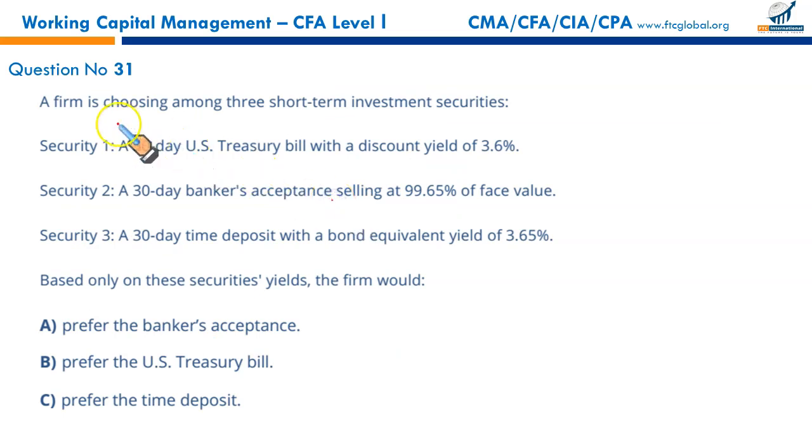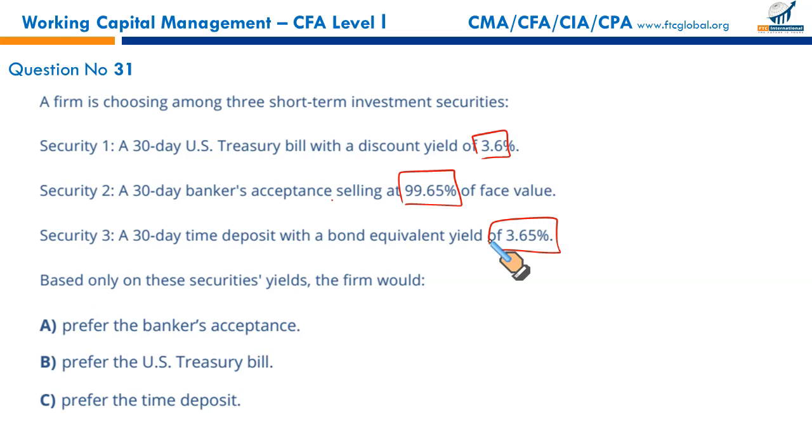Question number 31. A firm is choosing among three short-term investment securities. Security 1, a 30-day US Treasury bill with a discount yield of 3.6%. Security 2, a 30-day banker's acceptance selling at 99.65 of the face value. And security 3, a 30-day time deposit with a bond equivalent yield of 3.65. Based only on these security yields, the firm would select which of these?